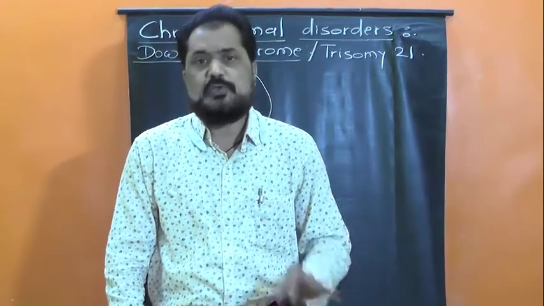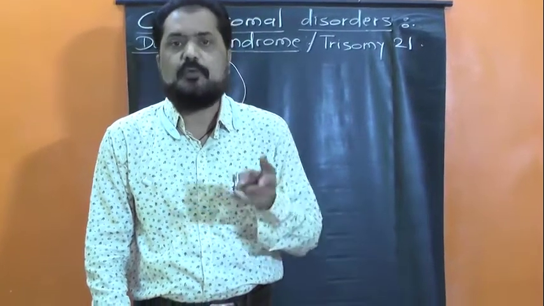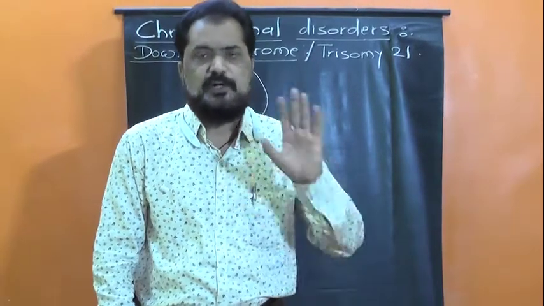But if there is no disjunction, there is non-separation of chromosomes, then it leads to such different disorders or conditions.